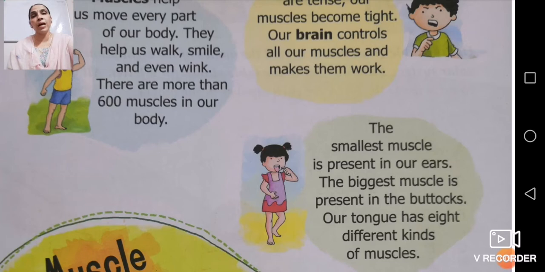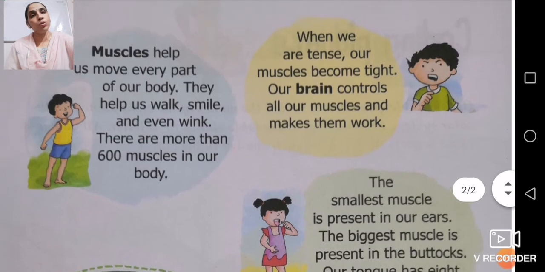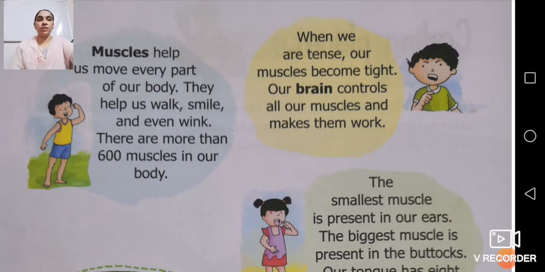In our tongue we have different taste buds, and these taste buds have a patch of different kinds of muscles which allow you to remember the taste of different things. Whether the thing is sweet, you can remember with those taste buds. Whether the thing is sour, you can remember. So muscles are as important in our body as we have just seen bones are.